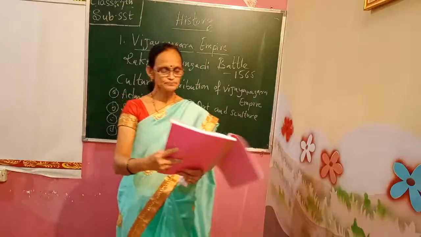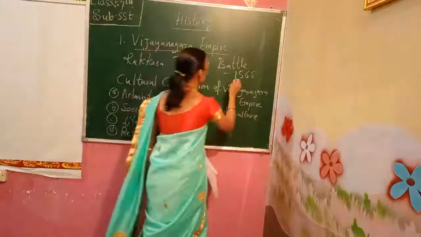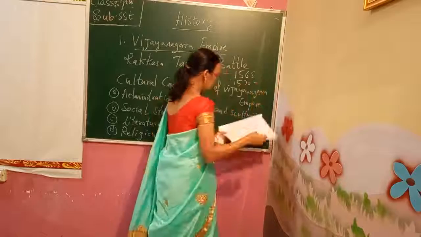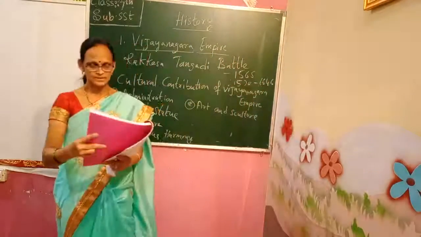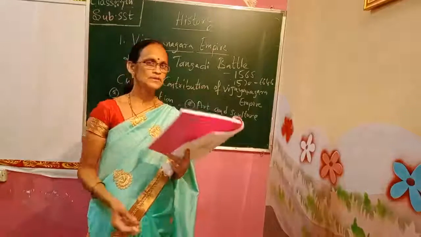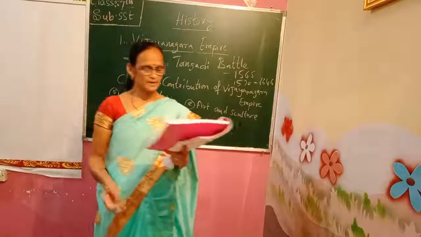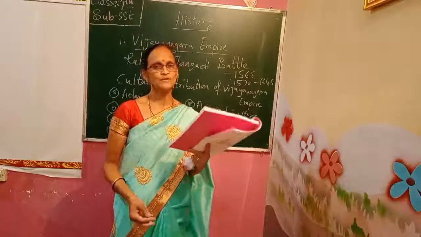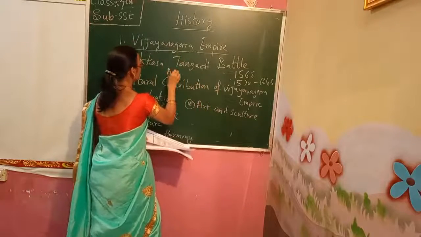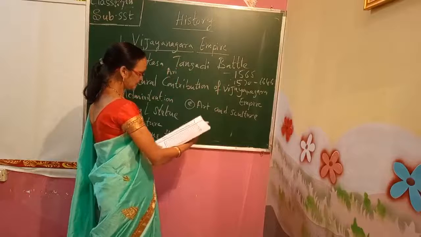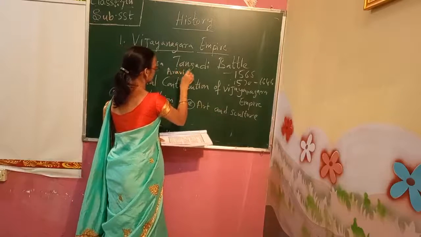They started ruling from 1570 to 1646. Who were they? They were Tirumala and Venkata. They made Penukonda their capital. What was the capital of the Aravidu dynasty? The capital of the Aravidu dynasty was Penukonda.